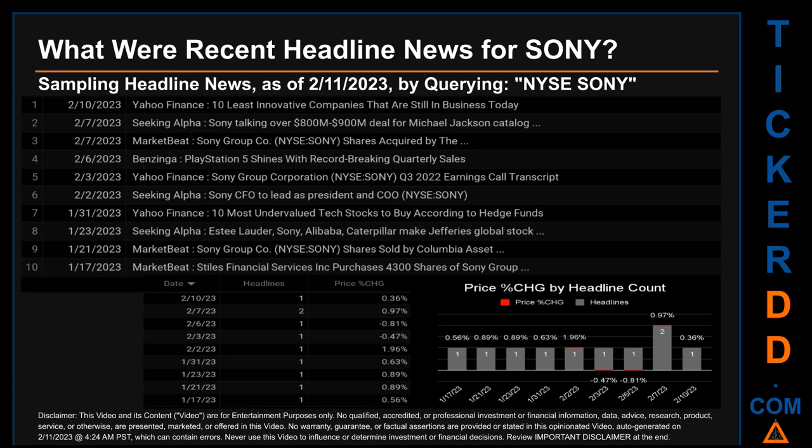Today, Saturday, February 11, 2023, I sampled one of our news aggregators for latest headlines for this ticker. I did so by searching specifically by a keyword that may appear, broadly, in the title or the body, of discoverable news articles. The keyword that I used was a combination of the exchange and the ticker symbol, NYSE: SONY. The results show 10 unique headlines, published across 9 unique dates.